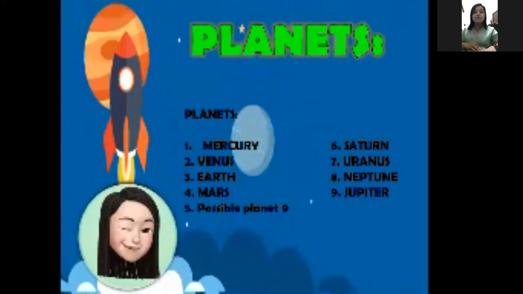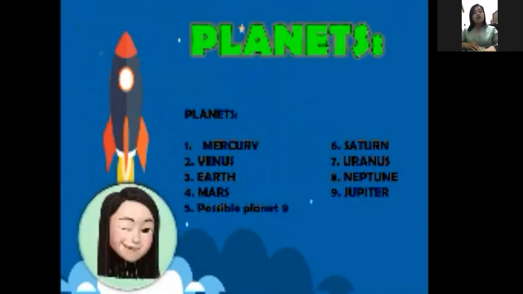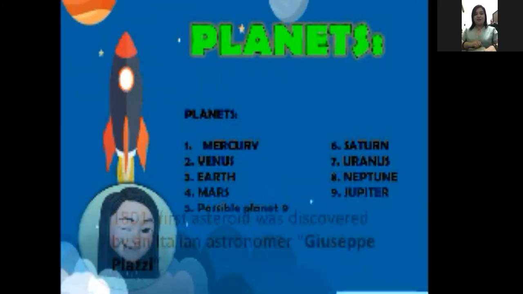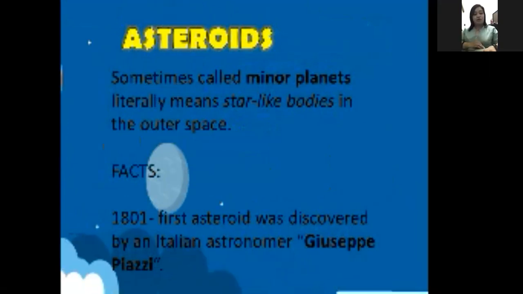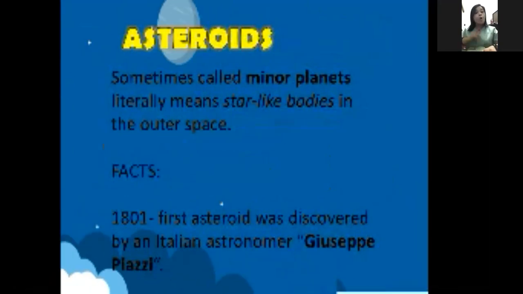Now let us proceed to our main discussion for today, which is about asteroids, comets, and meteoroids. But first, let us go to the asteroids. What are asteroids? According to the definition on the screen, they are sometimes called minor planets. Why?